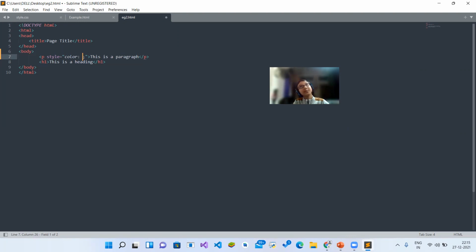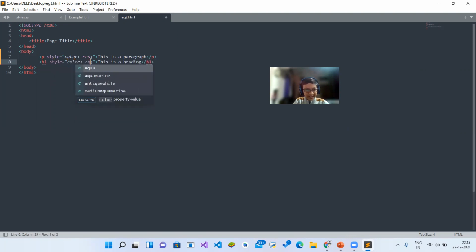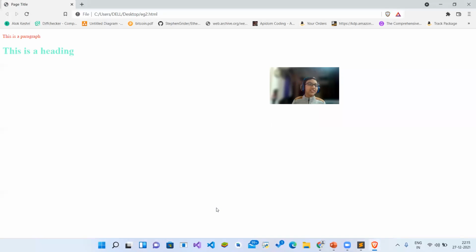My boss told me first red, and then second one aquamarine. Now let's run, and I'm expecting the result as this. This is aquamarine in color and this is red. So what we are doing is changing it for separate elements, and you see that's the result.